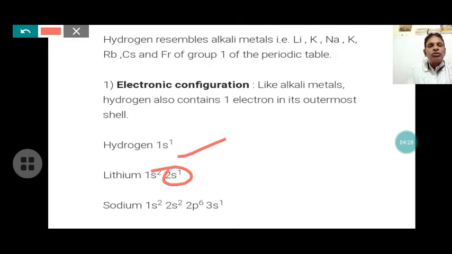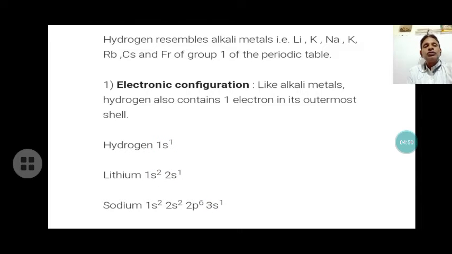Sodium is 1s2, 2s2, 2p6 and 3s1. We see that the outermost shell of the alkali metals contains only one electron in the s orbital, and hydrogen also contains one electron in the s orbital. That is the resemblance of hydrogen with the alkali metals on the basis of electronic configuration.